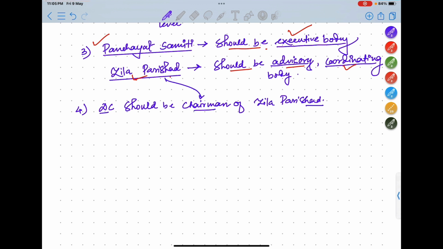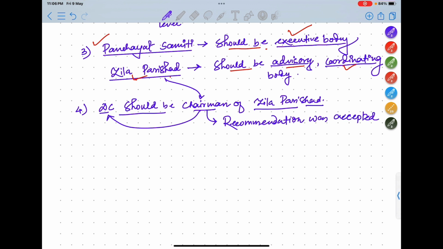The chairman of Zila Parishad would be the DC of that district. Okay. And this recommendation, that DC should be chairman of Zila Parishad, was accepted in January 1958.